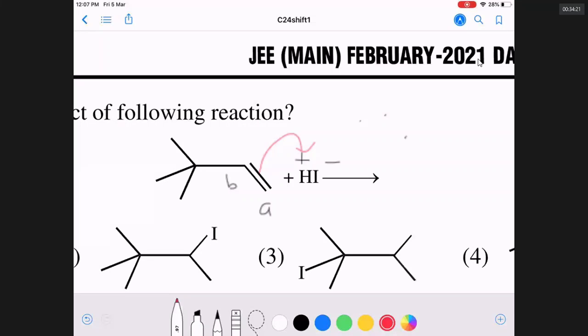Now, there are two options. The alpha carbon can take the pi bond and H plus. When the alpha carbon takes the pi bond and H plus, the beta carbon gets plus charge. If the beta carbon takes the pi bond and H plus, the alpha carbon gets plus charge. Now you tell me who will get plus charge?